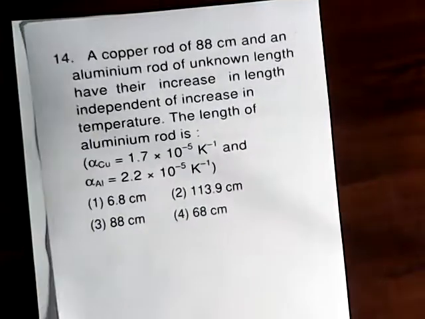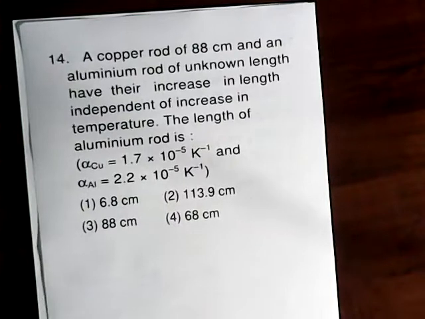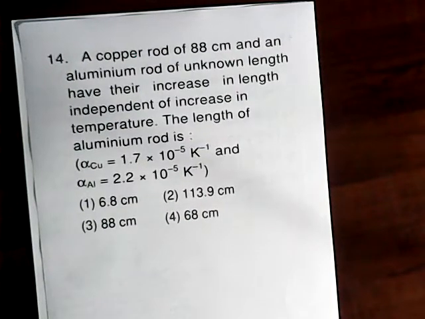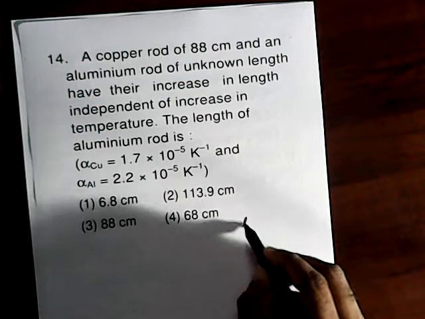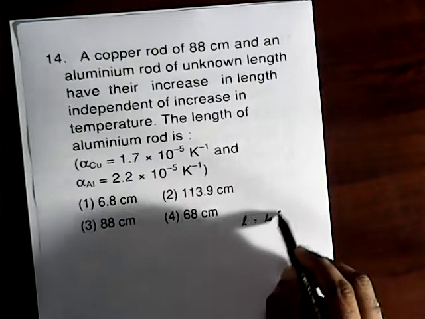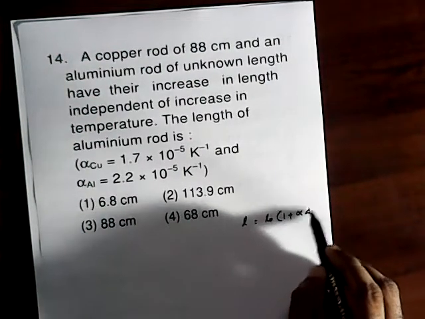Then question number 14. A copper rod of 88 centimeter and an aluminum rod of unknown length have their increase in length independent of the increase in temperature. The increase in length is L0 into alpha delta theta.